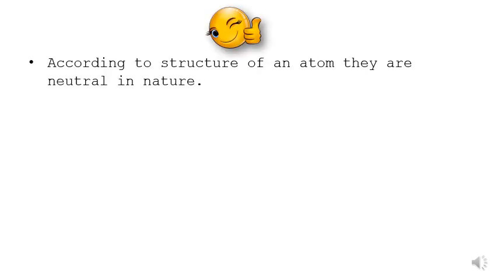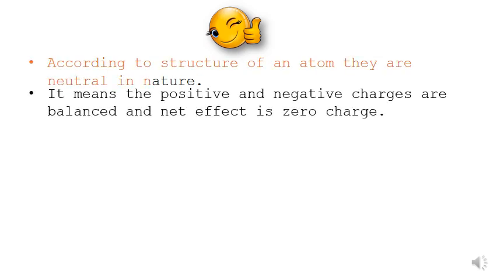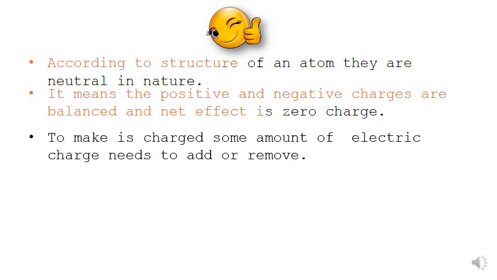What we have learned, according to the structure of an atom, there are many atoms. Normally atoms remain neutral in nature. Neutral means there is no positive charge and no negative charge, or the positive charge is equal to the negative charge, and this is called neutral in nature. The positive and negative charges are balanced. That means the net effect is zero charge. Atoms normally remain neutral in nature.